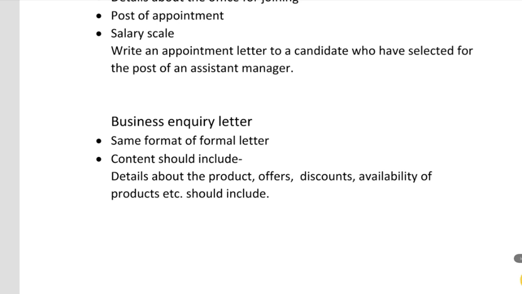The content should include details about the product, offers, discounts, availability of the product, etc. Those are the things that we need to include when we are writing a business enquiry letter.